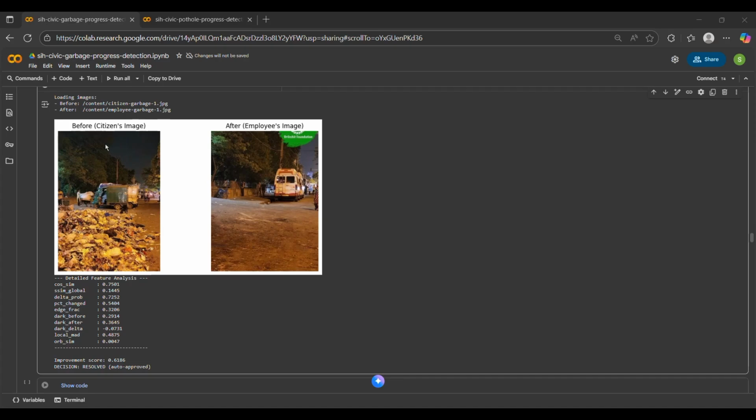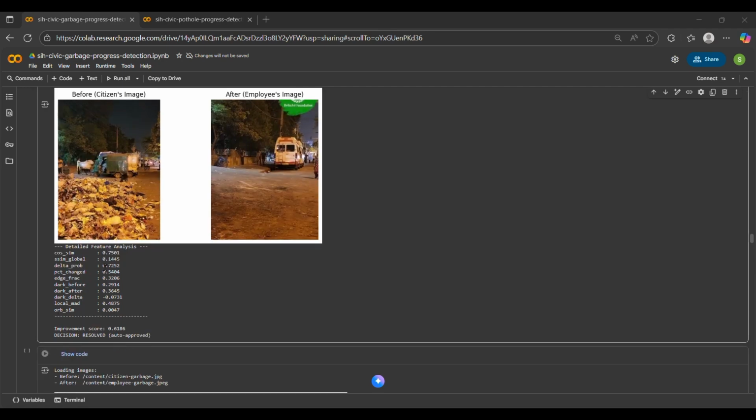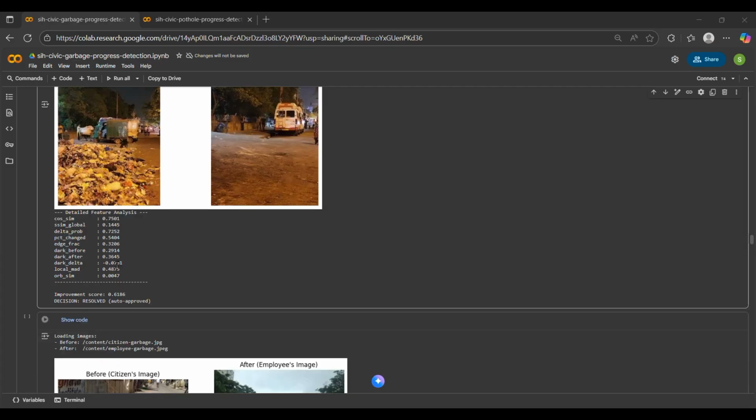So what this means is that there is a 72% drop in confidence in terms of garbage. So this was considered as 100% confident that there is garbage over here, and now there is a loss of almost 100 minus 72, that is 28% sure that there is garbage over here. So there is a loss in confidence of it being garbage by over 72%.